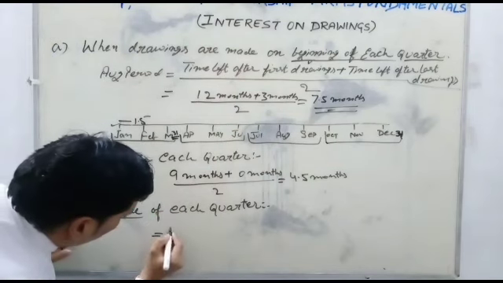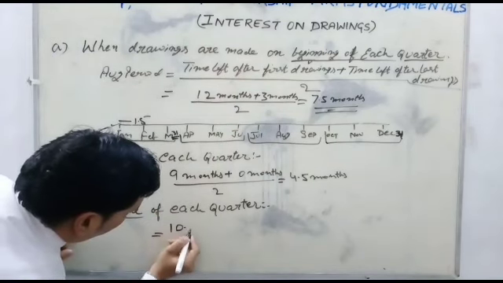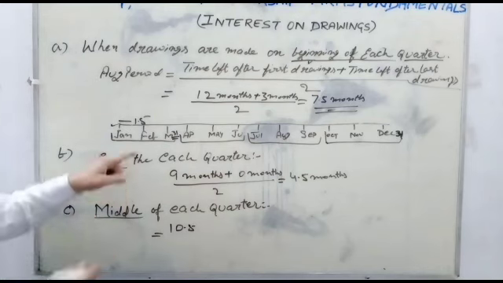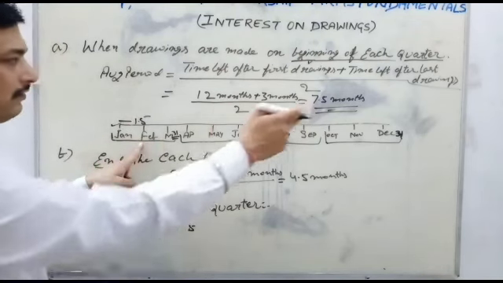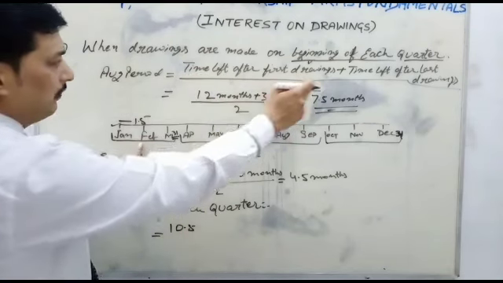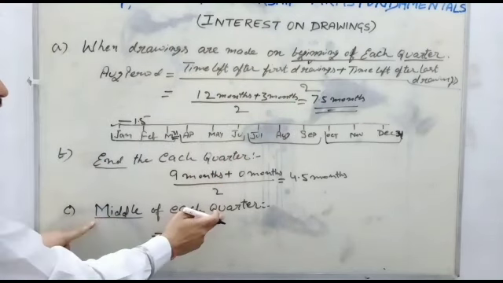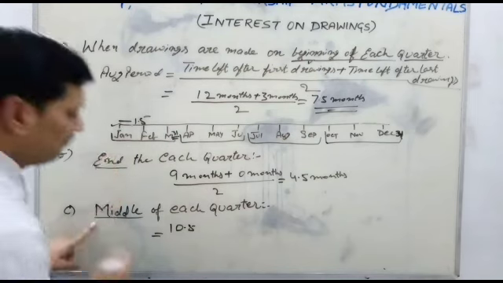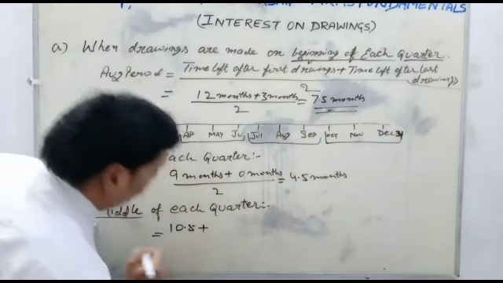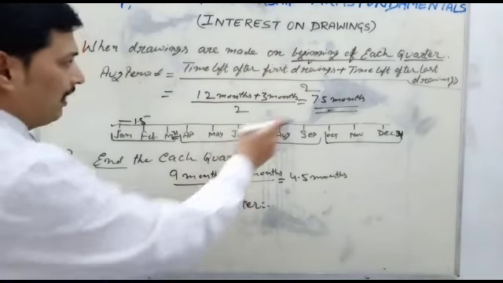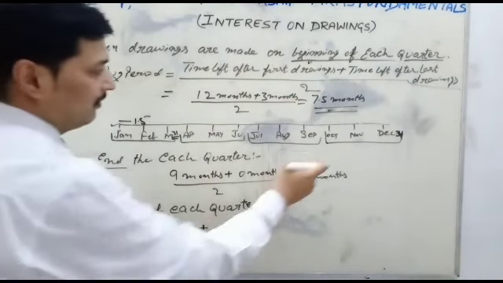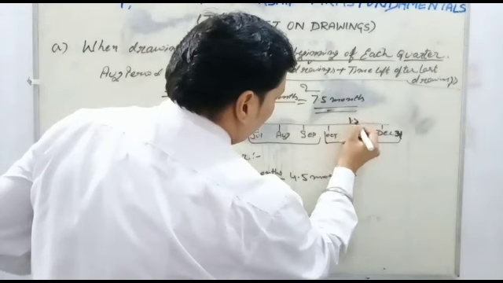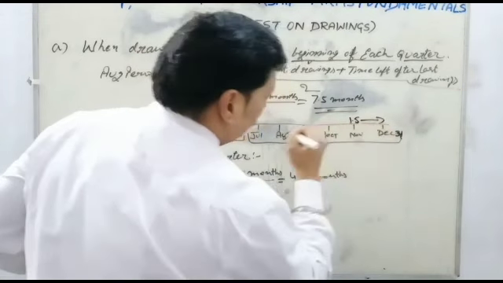So how many months are remaining? 10.5 months. Here we count from 15 Feb to 31st December, the time left after the first drawing, because it is the middle of each quarter, first quarter's middle, 1.5. Plus the concept of time left after the last drawing. So here we will see the time left after the last drawing.